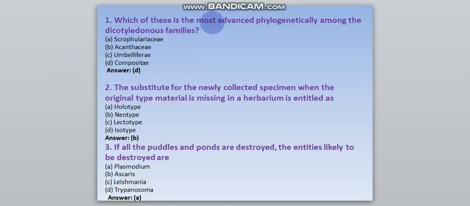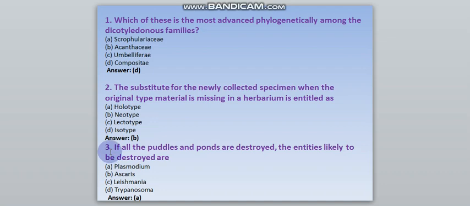Which of these is the most advanced phylogenetically among the dicotyledonous families? The correct option is D, Compositae. Number 2. The substitute for the newly collected specimen when the original type material is missing in a herbarium is entitled as. The correct option is B, that is neotype.